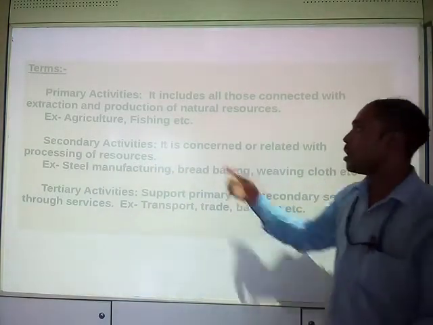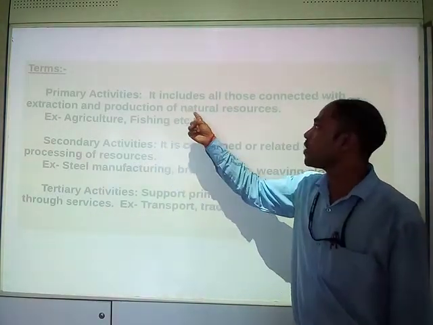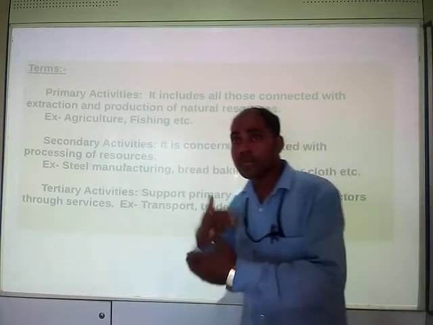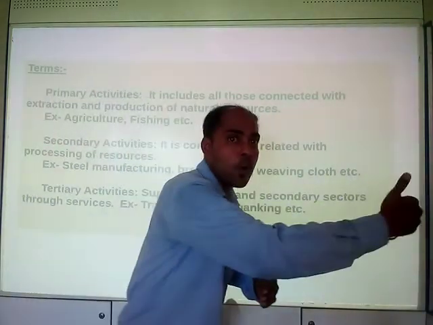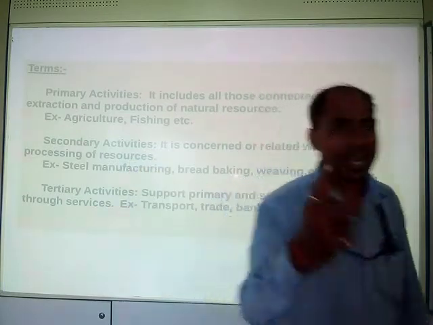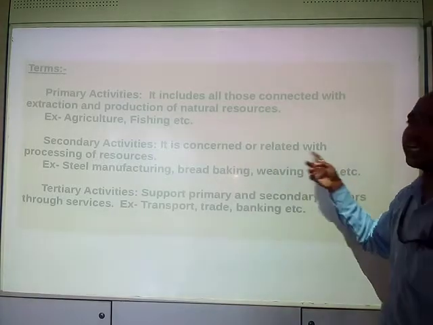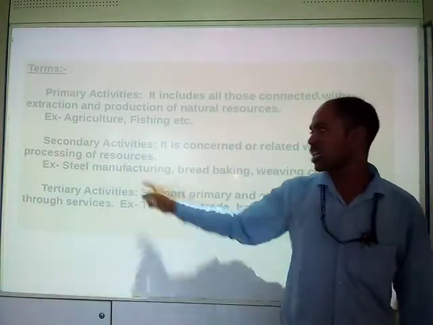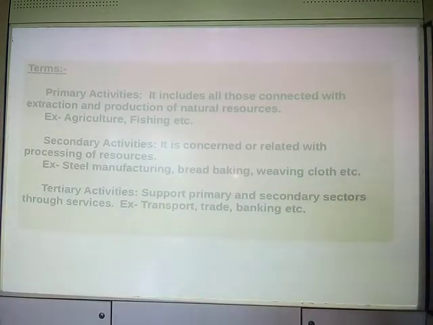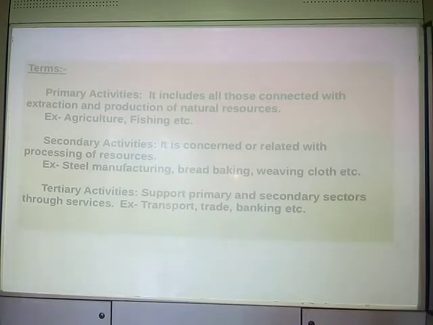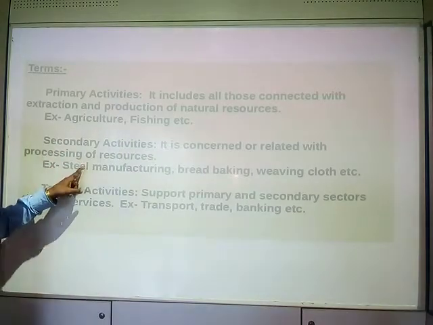As for example, mining is a primary activity because we are extracting minerals. Now if that mineral is converted into another form in industry, it will be secondary activity, okay? Make it a point. Another example, steel manufacturing. Steel is made by adding carbon, iron and other elements. So we are processing a certain resource. That's why it is considered as secondary activity.